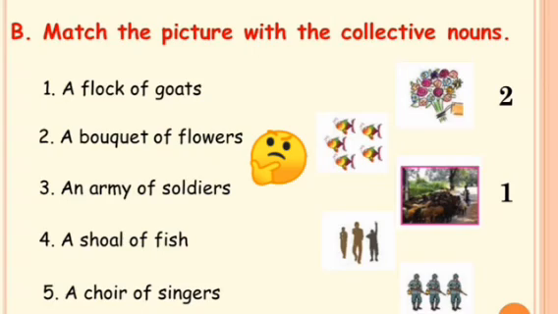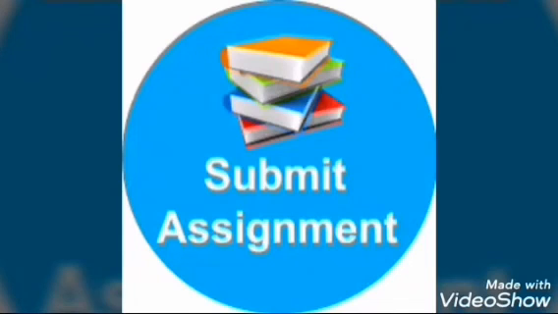The first one is a flock of birds, and the second one is a bouquet of flowers, and the third is an army of soldiers. This is your third one. And then, very good children, the fourth is a shoal of fish. Where is the group of fish? We refer to a group of fish as a shoal of fish. So this is your fourth one. And then the fifth one is a choir of singers. That's it. Your book back exercise is completed.